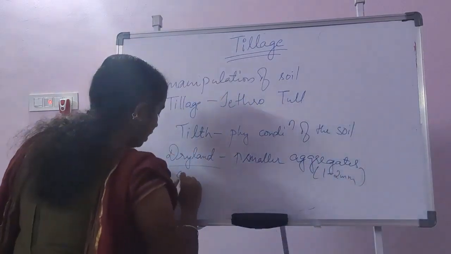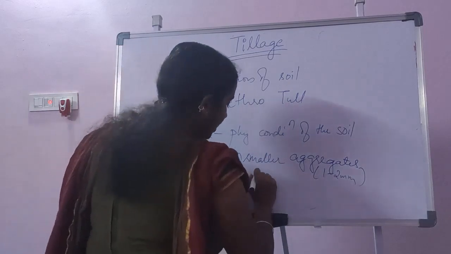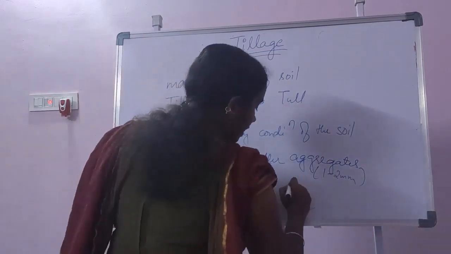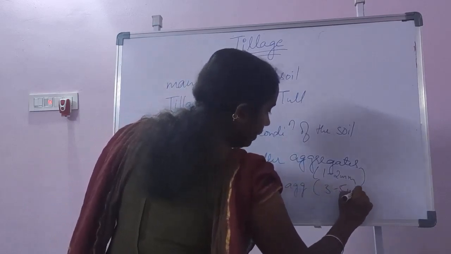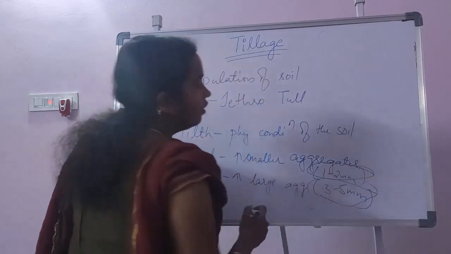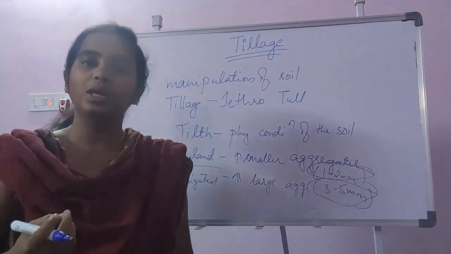And for irrigated conditions, a higher number of large aggregates, around 3 to 5 mm. This aggregate size we may find sometimes in examination. So which type of aggregates do we require?